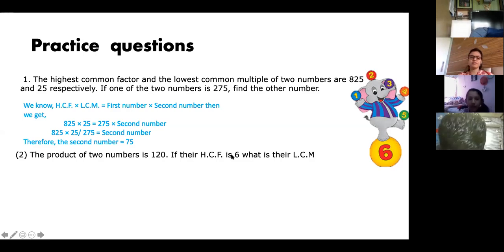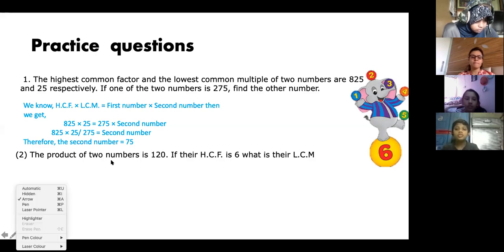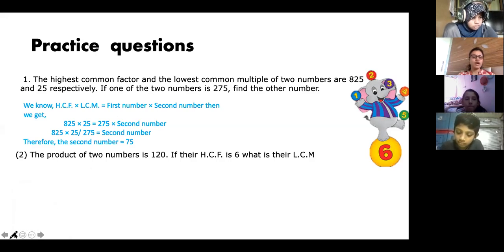And we have to find the LCM of 120. No, see, what is it? Product is 120. Product means what? This value, first number into second number. So what is your answer? You will write... I'm just writing without the formula, I'm just writing the answer.